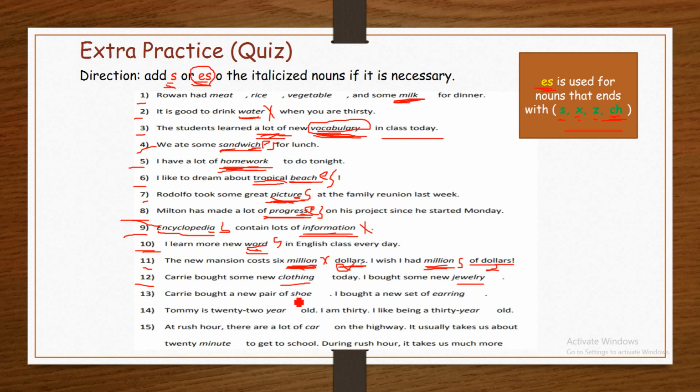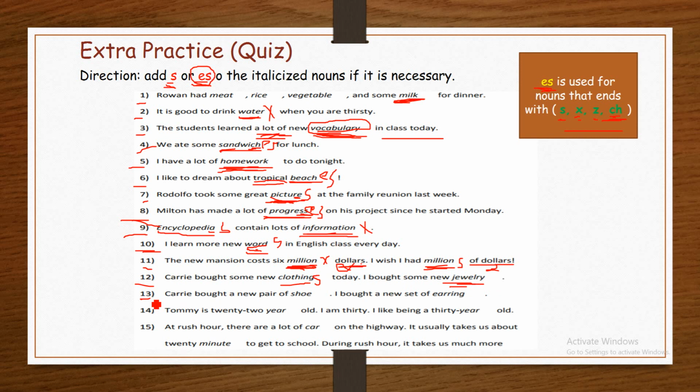You decide. We add s. And I bought some new jewelry. Can you say jewelries? You have to decide. Think about it and then decide about this one.